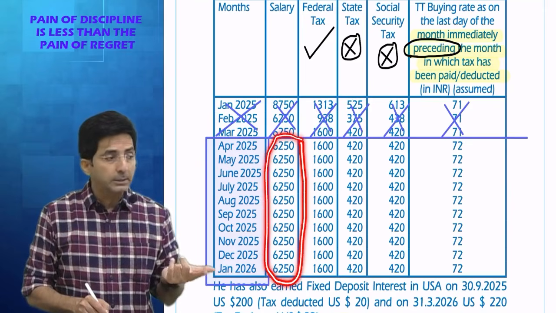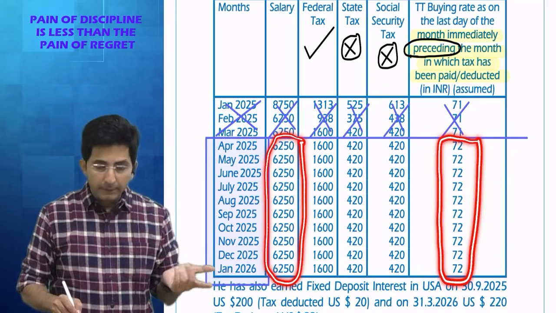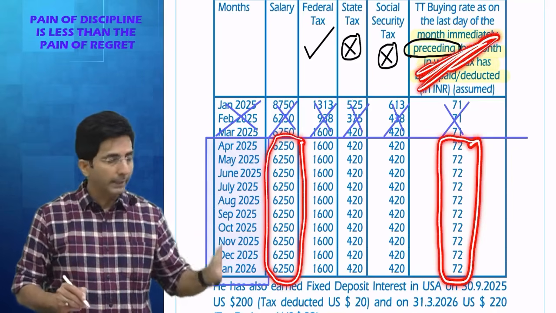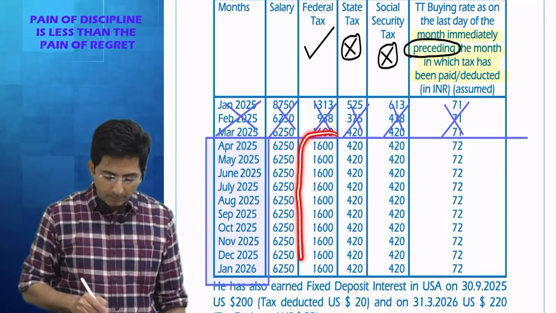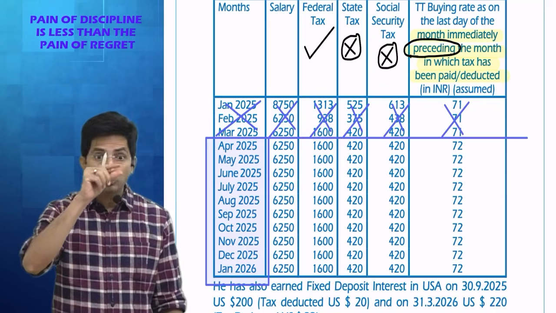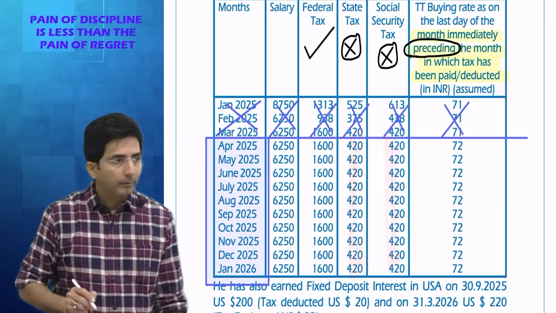And these are expressed in dollars. We will convert into preceding month end rate. And the rate given besides each amount are already preceding month. Okay. And what is the use of this amount? This amount will be useful for providing the relief, actual foreign tax paid. Okay. And these amounts you have to simply ignore.